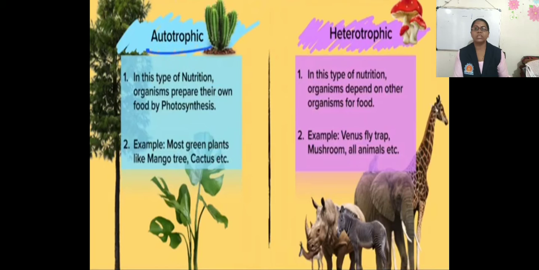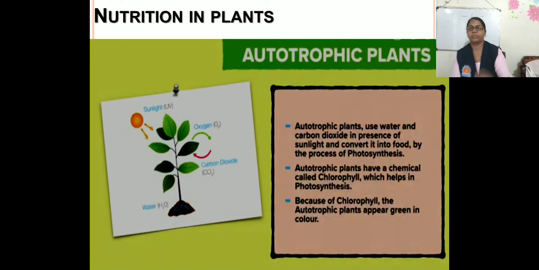Now let us see nutrition in plants, in that the autotrophic plants. Those plants that produce their own food are called autotrophic plants. Here, how do they nourish themselves? By the process of photosynthesis they produce their food.